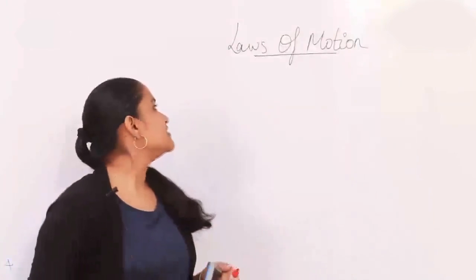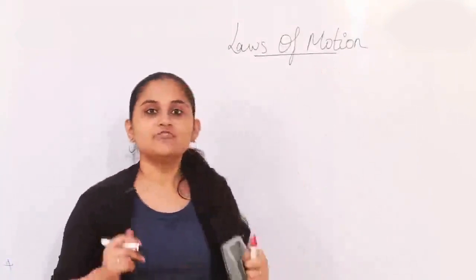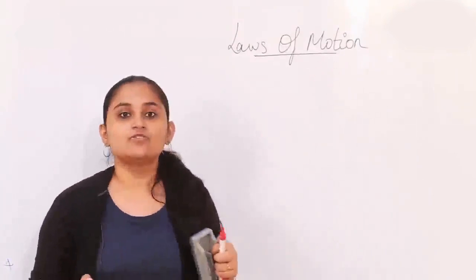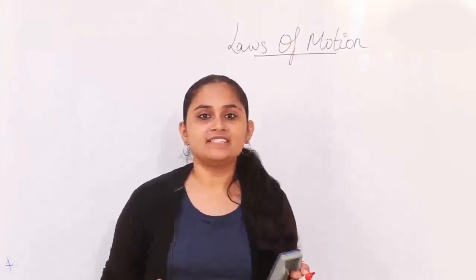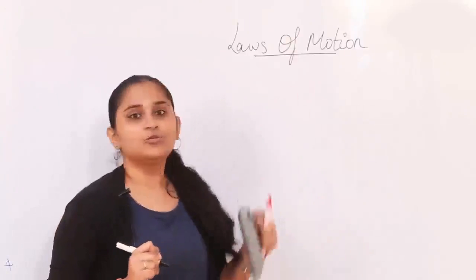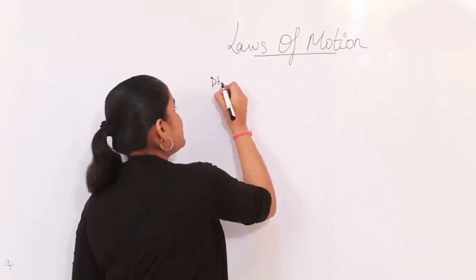Today's topic of discussion is laws of motion. So when we are describing the motion, there should be some physical quantities which describe this motion of an object. So what are those physical quantities which are very fundamental in nature, which can be helpful to describe this motion? So those physical fundamental quantities are